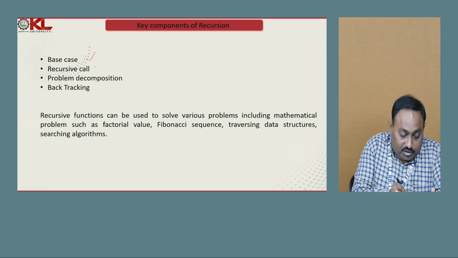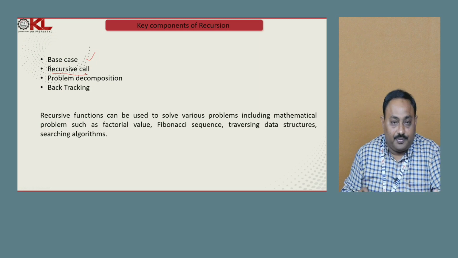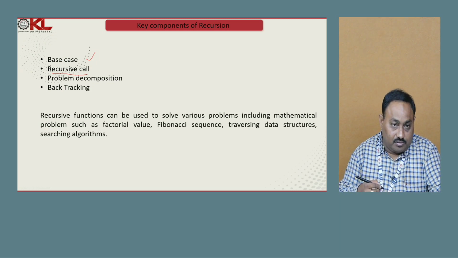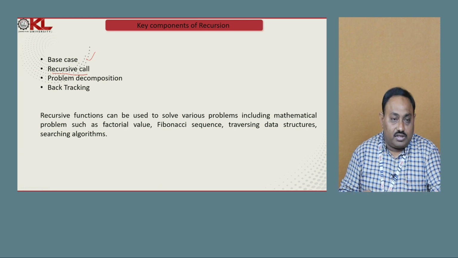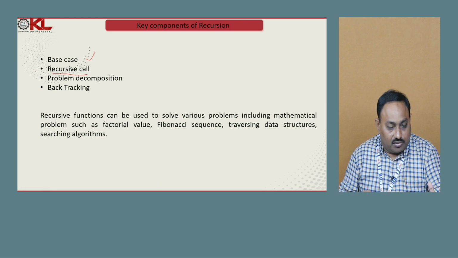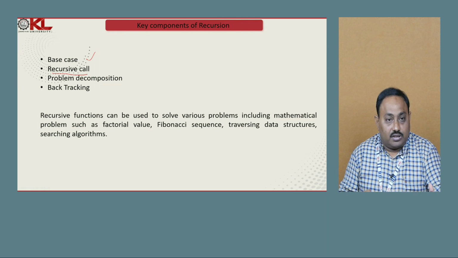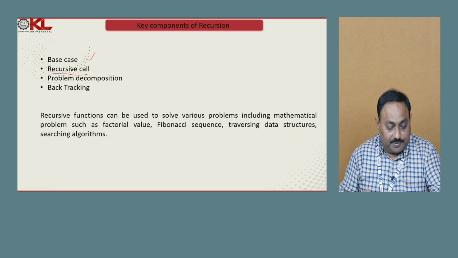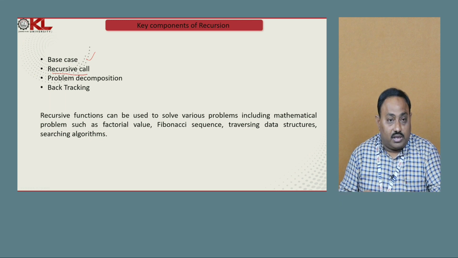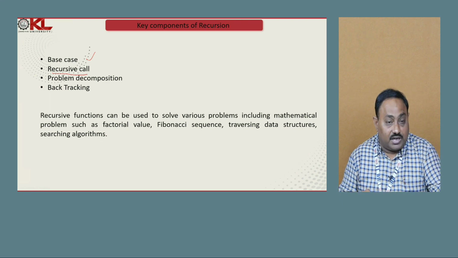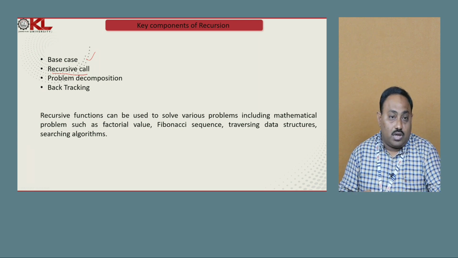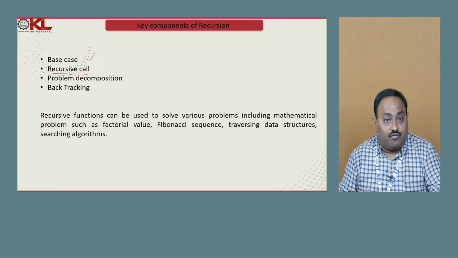The second component is the recursive call. As I told you, when we perform recursive solutions, we have to call the same function recursively. To call that recursive function repetitively, we should make a call.